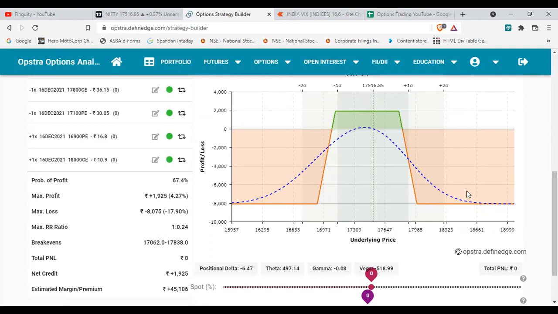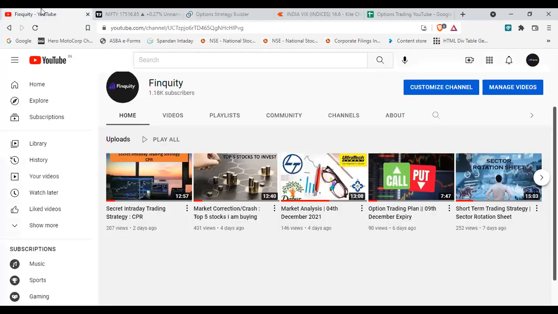The second important thing is that the probability of profit is now 67%, and the margin we are paying is around 45,100. So margin has also halved, and this is the major effect that we are seeing because of hedging. And the maximum loss is around 8,100 rupees per lot. So we are not having undefined loss in this case, and our position is fully hedged, and we will be taking this position tomorrow morning. So this is all about the option trading plan for 16th December expiry.